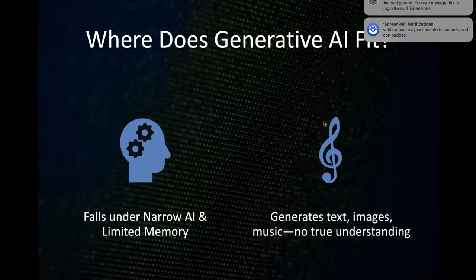Okay, and it is capable of generating text, images, music, but it does not have any understanding of that, right? Because generative AI is just generating based on the content that we fed it, and whatever question you ask, it will search for it in the knowledge base and give the answer for that. So this is how generative AI works. It does not have any understanding of that, it is just acting based on the input that it has. And it comes under narrow AI and the limited memory type.